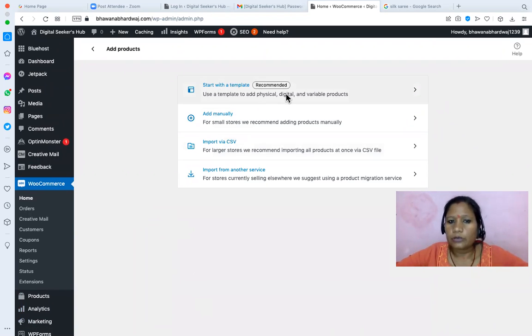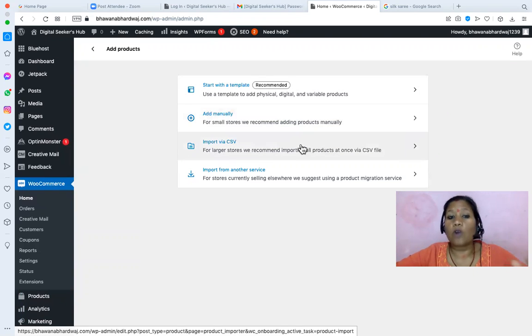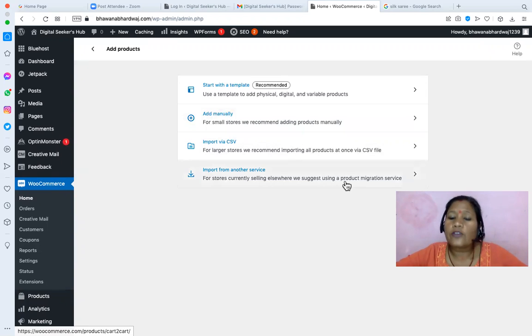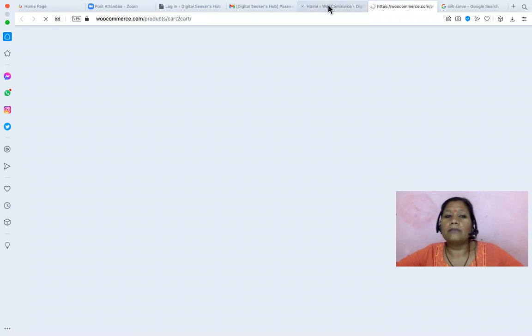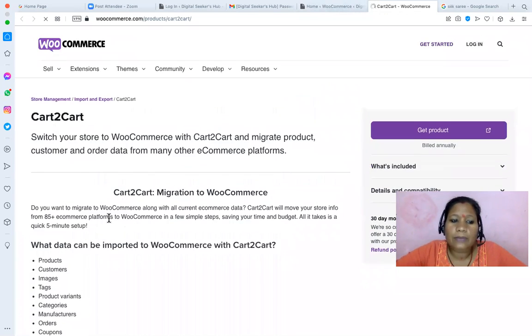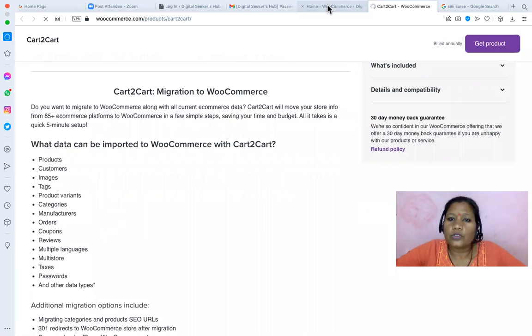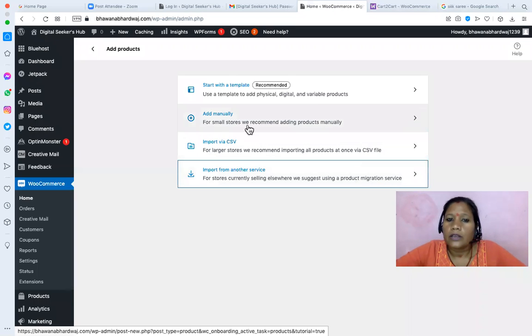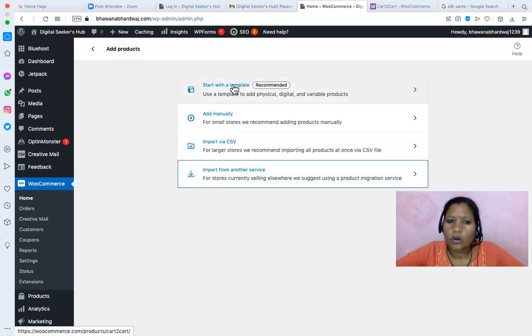Start with a template. It means WooCommerce will give you the template, or you can add manually, or if you already have a list of products, you can import it from a CSV file, or if you have already listed your product somewhere else, like Shopify or Magento, and have product details listed there, you can also use that. So I think right now we are going to add manually. Or do you want to follow the templates?